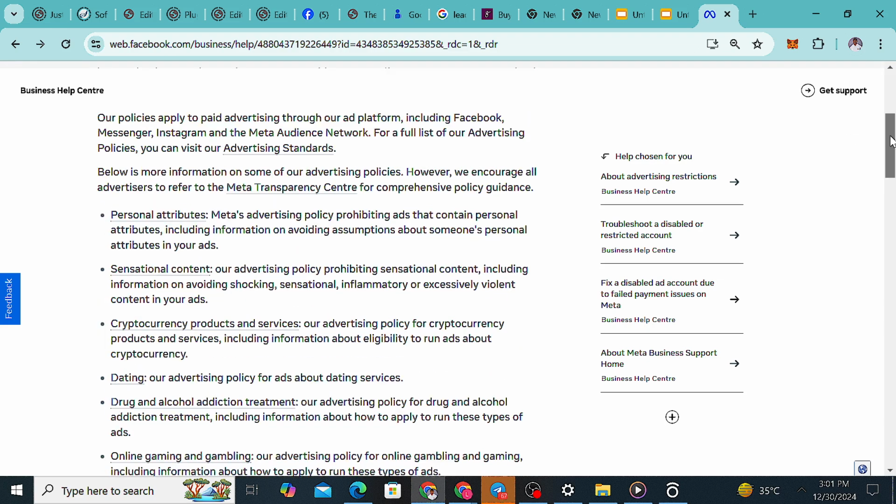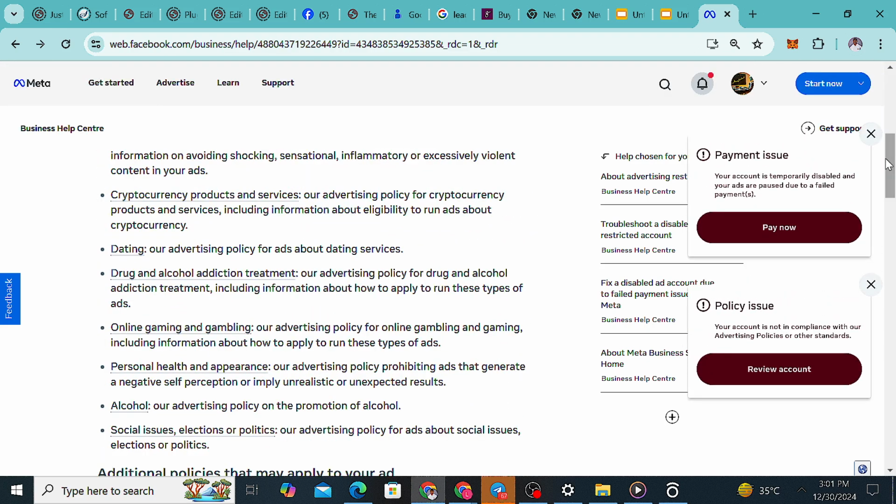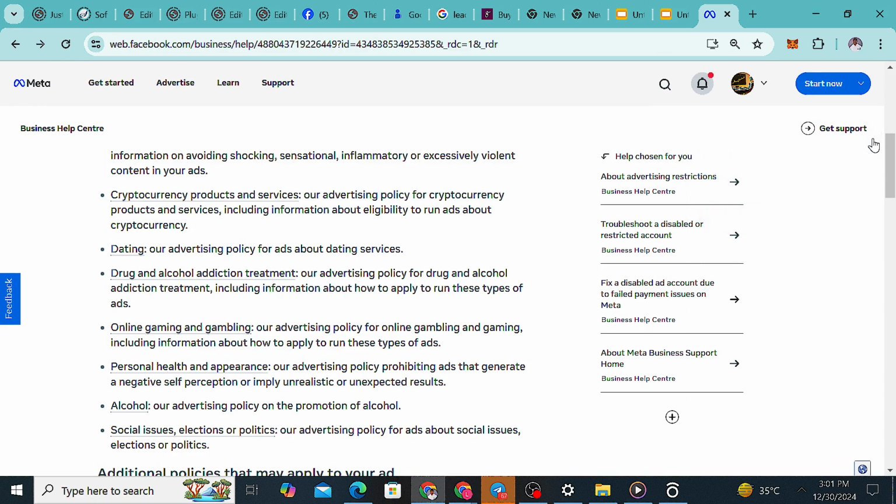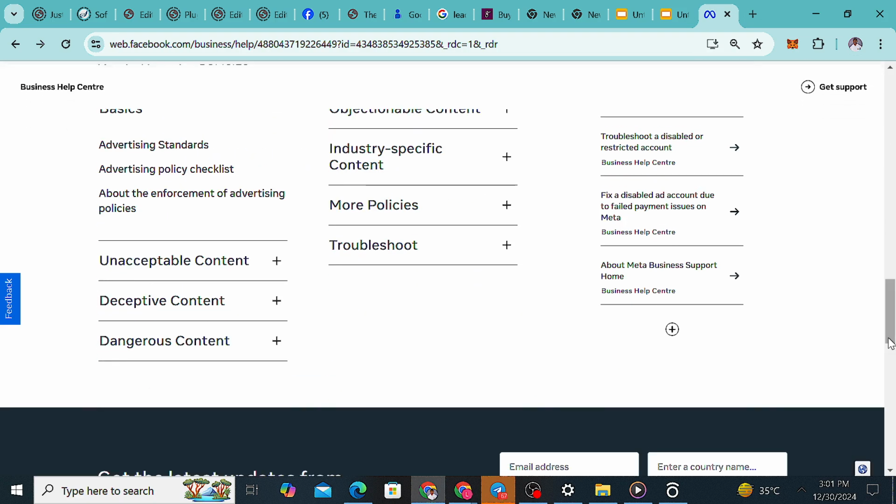You can see they've stated what they want, and they've stated what they do not want. So come and read. It would be helpful for you.